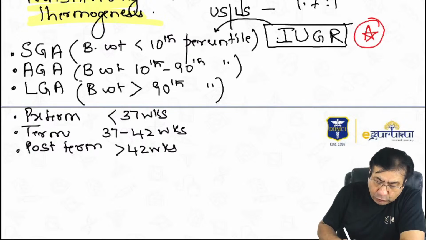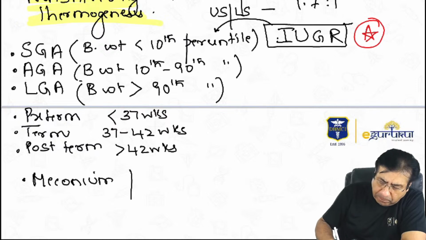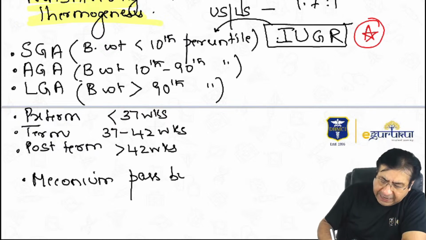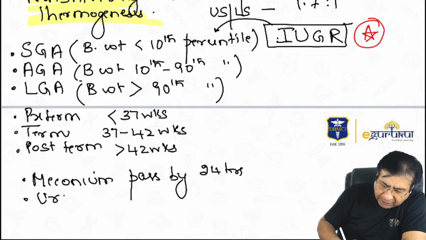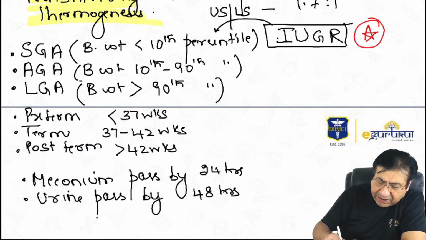Then the first stool of a newborn is called meconium. Please remember, meconium should pass by 24 hours after birth, and the first urine of the child should pass by 48 hours after birth. This is again very important.